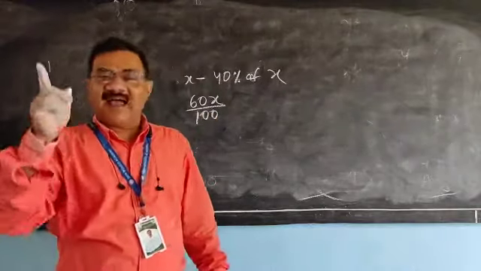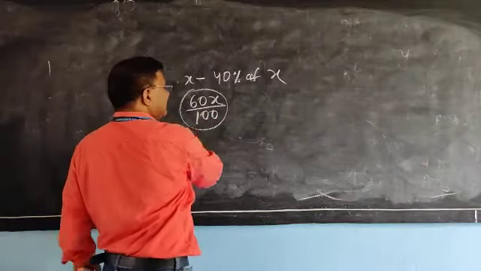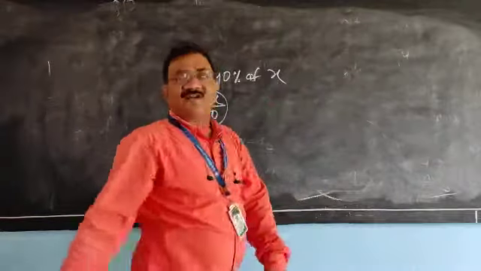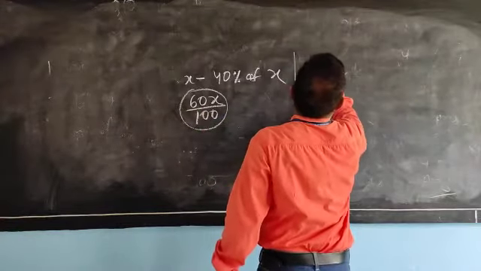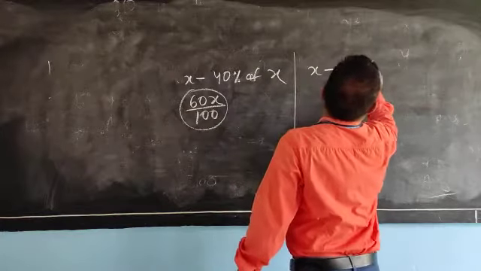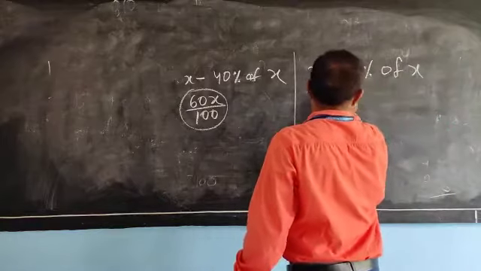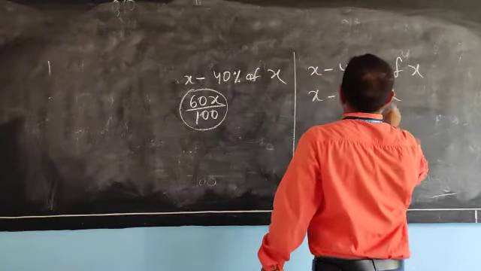Let me discuss where this 60x by 100 came from. x minus 40% of x. X minus 40% means 40 by 100 of x.